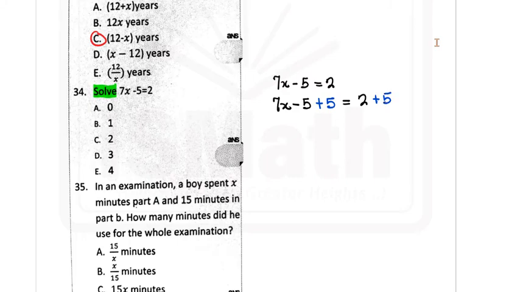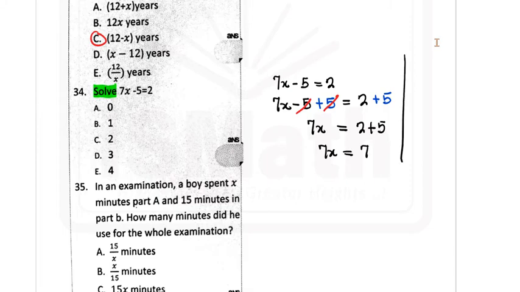And the way this works is that this minus 5 cancels this plus 5, making sure that the 5 has been eliminated from the left hand side. And then somehow the 5 reappears on the right to become this. So we have 7x now is equal to 7.